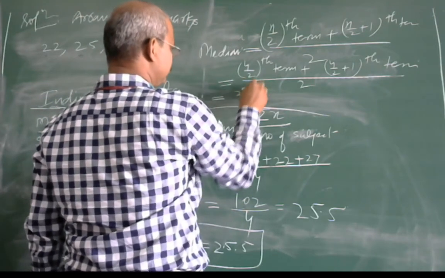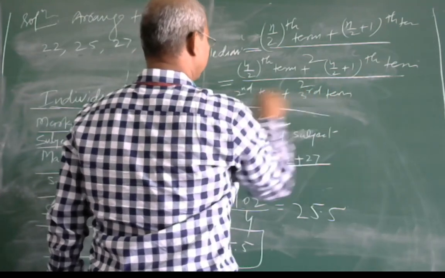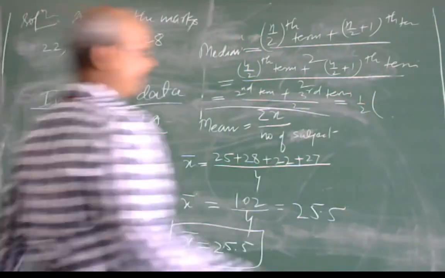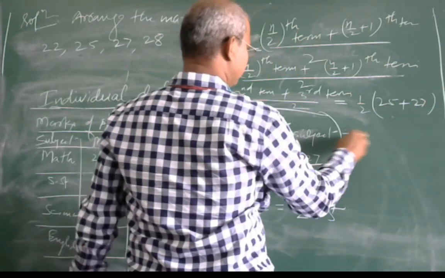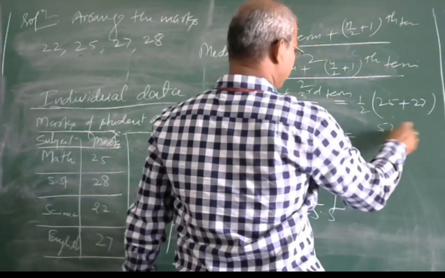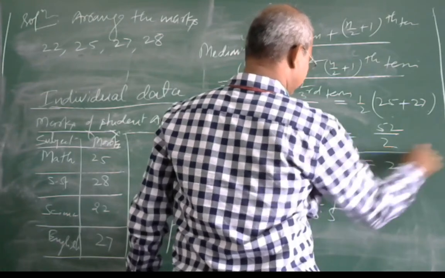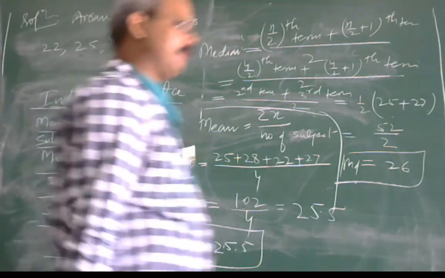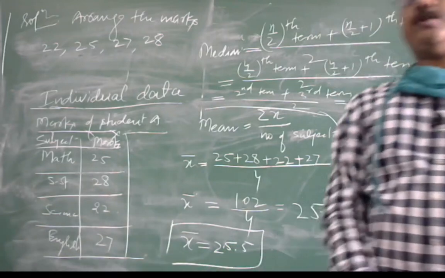So now its value will be the second term plus the third term upon 2. The second term is here 25 plus 27, so this becomes 52 upon 2, which means 26. The median of this ungrouped data, or you can say individual data, is 26 marks and the mean is 25.5 marks.